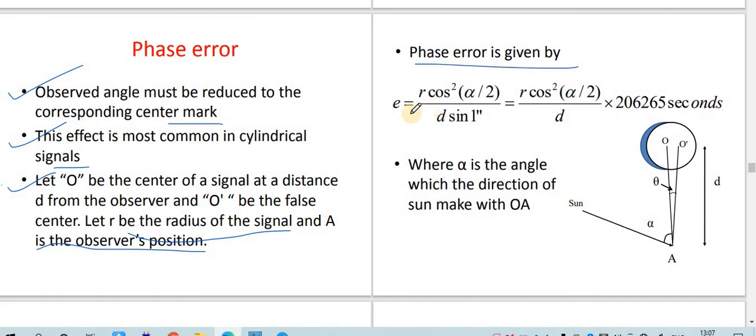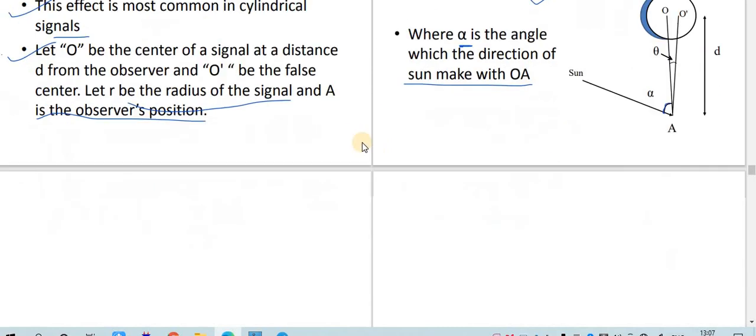The phase error is given by this formula: e equals R cos squared alpha by 2, equals D sin 1 second. Or you can use this phase correction formula also. Alpha is the angle which the direction of the sun makes with OA. So the angle made by the sun with the direction of OA is known as alpha.